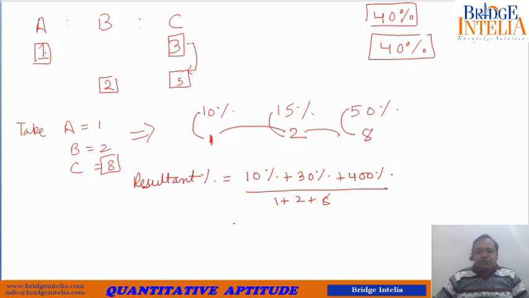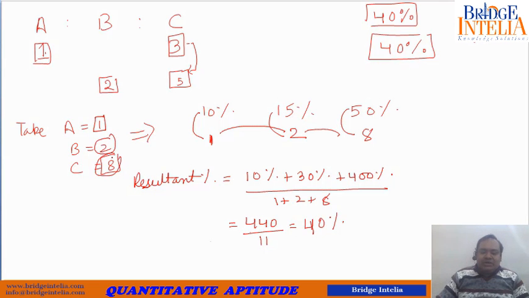This comes out to be 440 divided by 11. So you can see this is one solution. If you do this, you are finally going to get a 40% concentrated solution. So one answer can be that you mix them in the ratio 1:2:8.